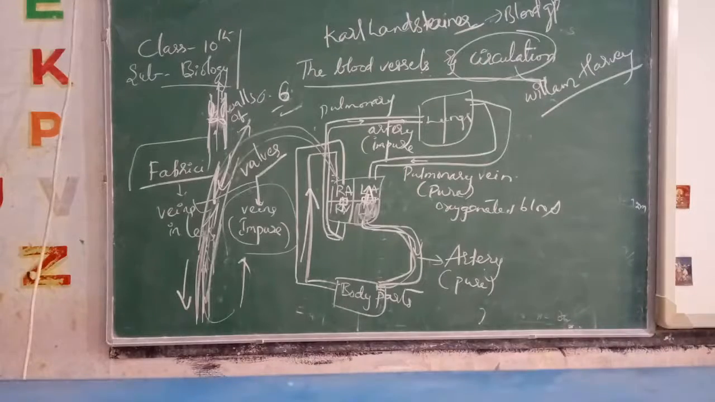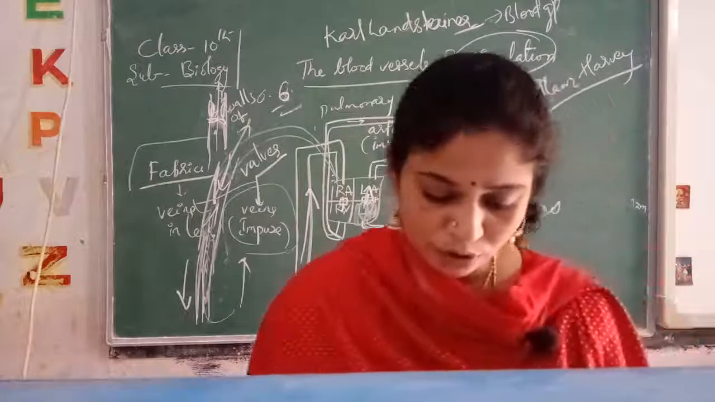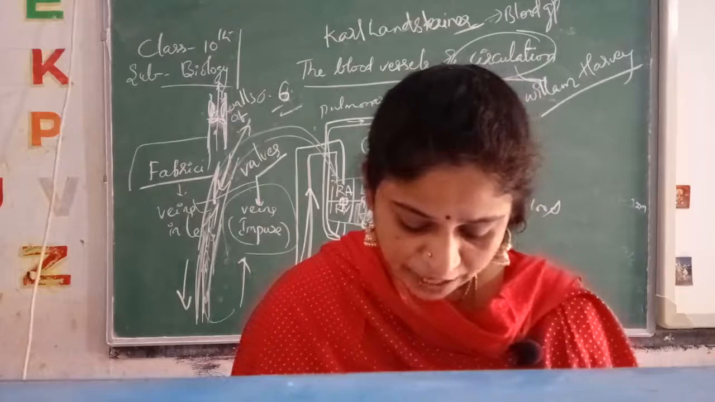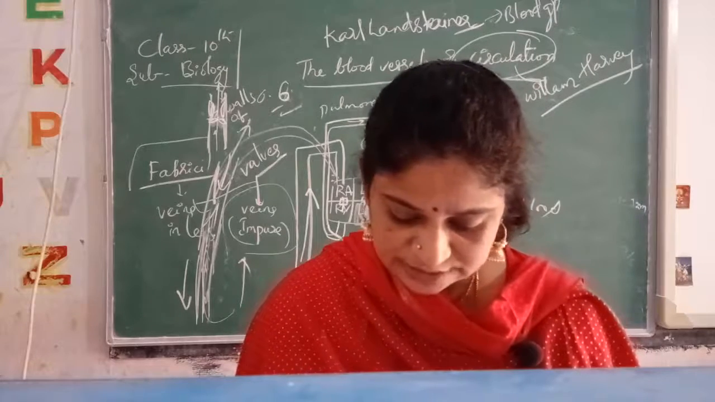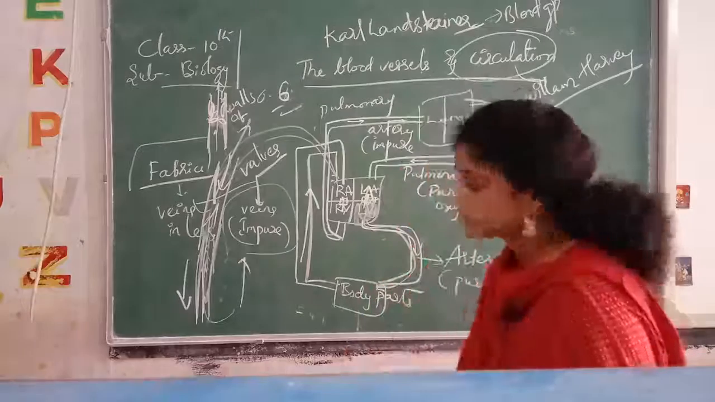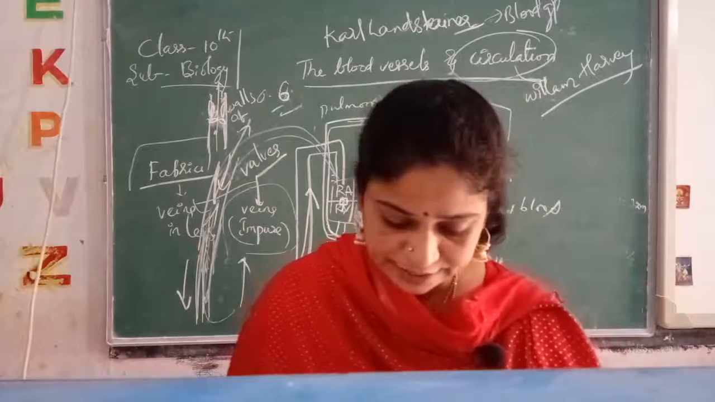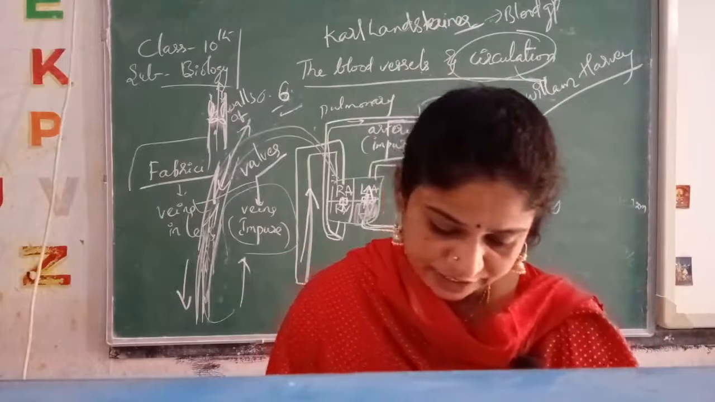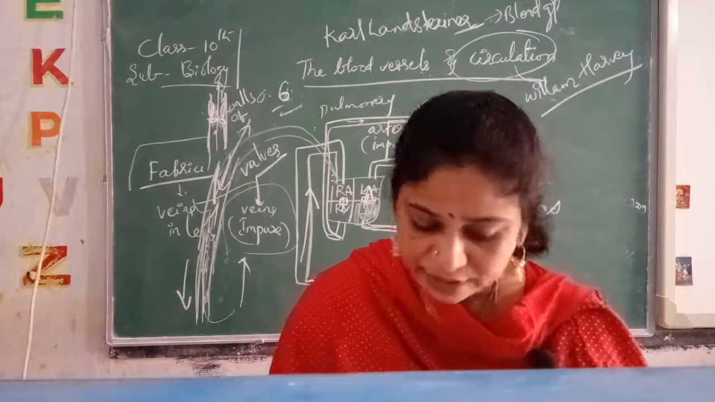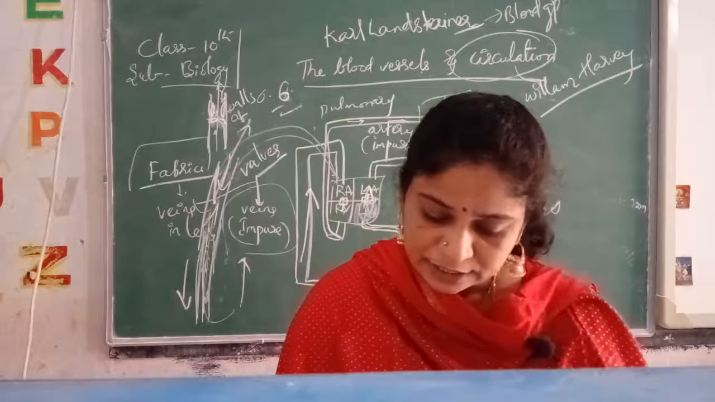Next thing, that is one drawback of Fabrici. William Harvey, 1578 to 1657. What is this time period? 1578 to 1657. He was an Englishman, he became a doctor, and went to Italy for further studies.